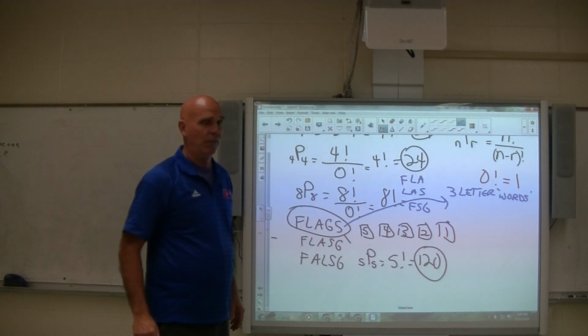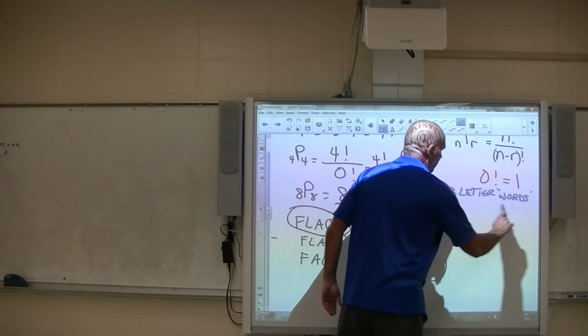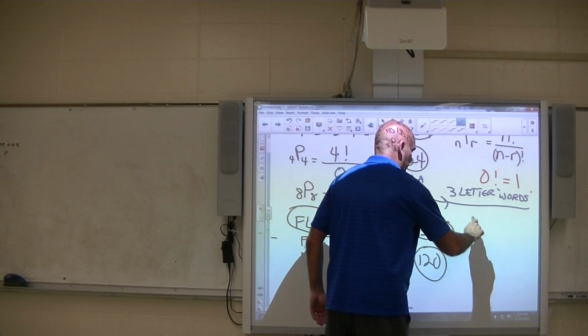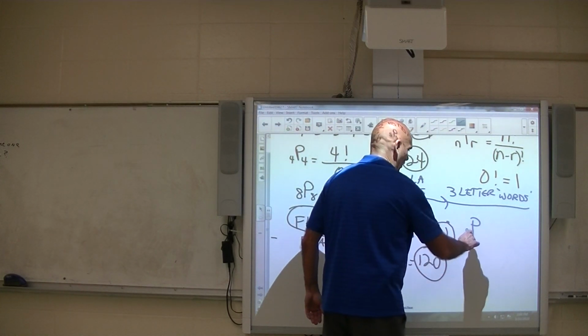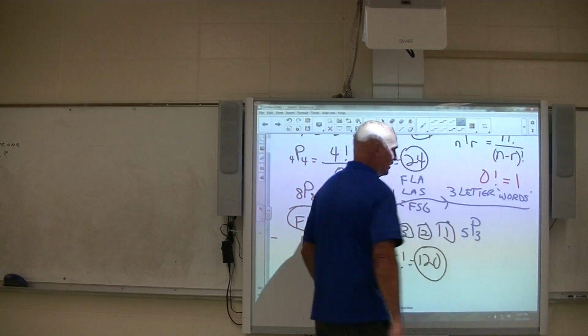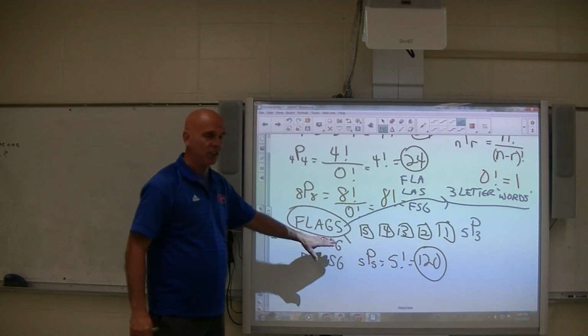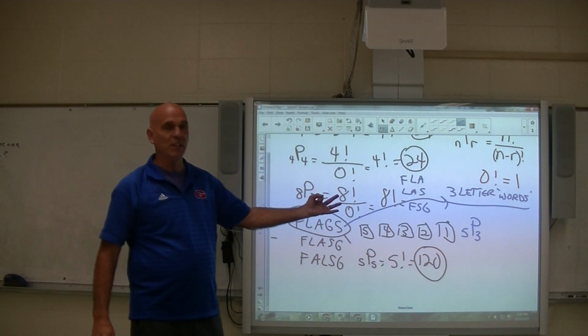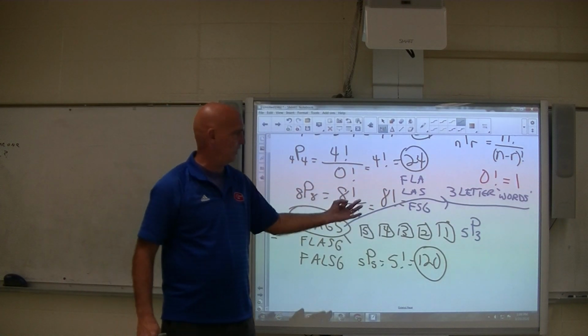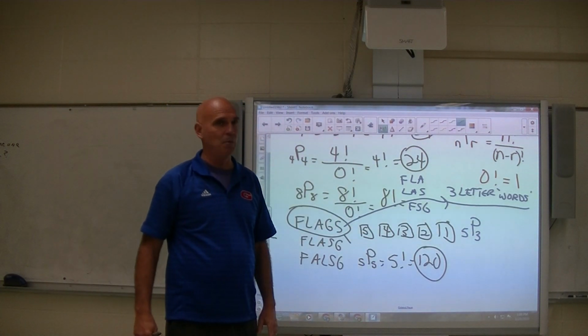So how many different of those can we do? This is when you come in with your formula and you say it's the number of permutations of 5 things taken 3 at a time. Okay, because you've got 5 letters to choose from. You want to take 3 of those letters. So how many different ways can you take 5 things 3 at a time?